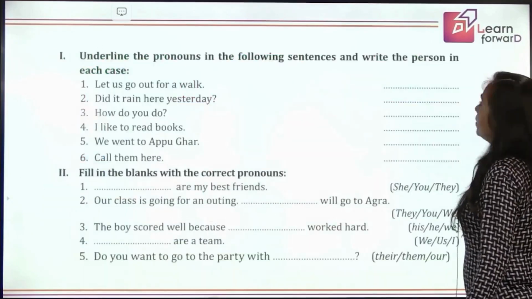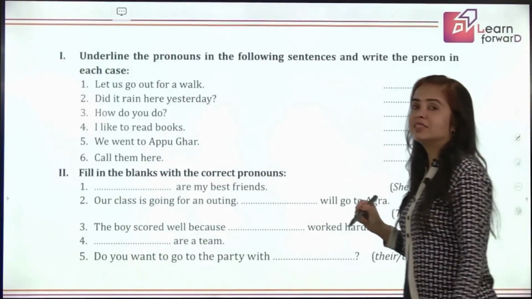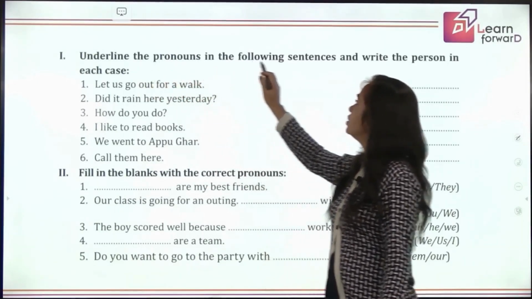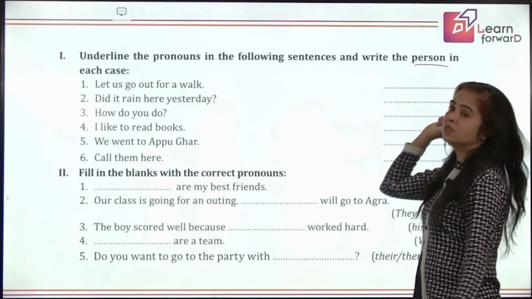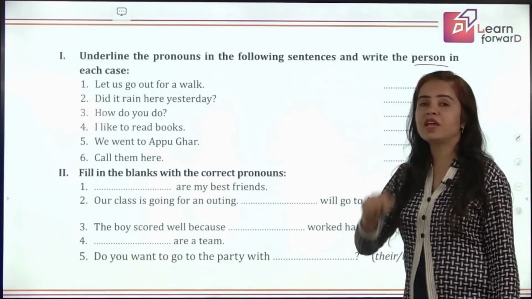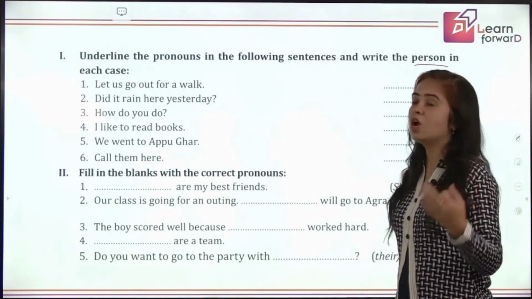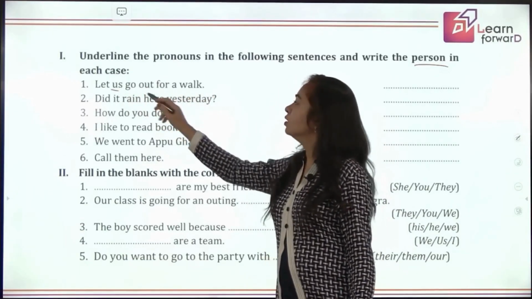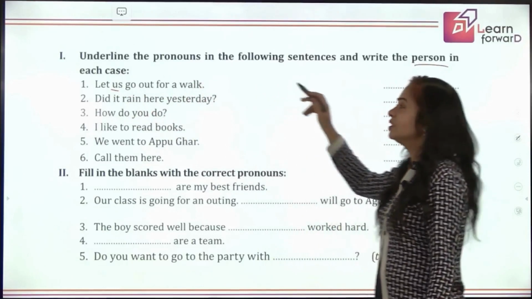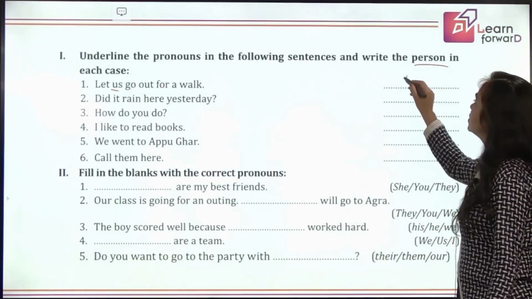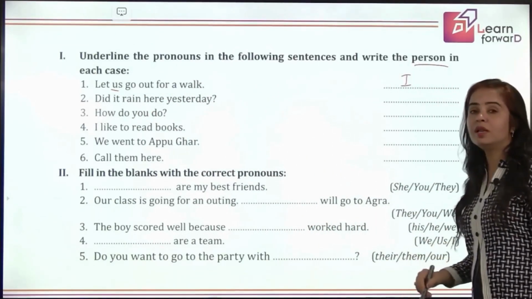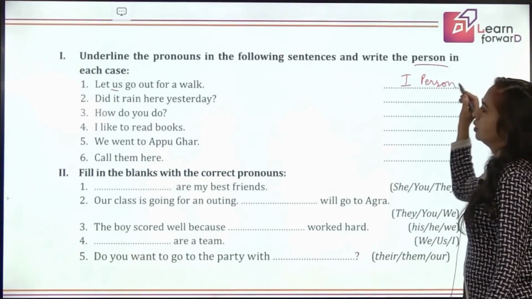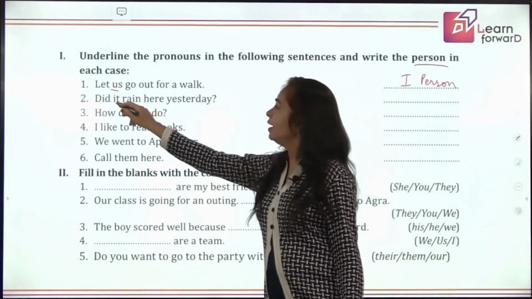Now we have an exercise just to see how much you have understood about pronouns. Underline the pronouns in the following sentences and write the person also. In personal pronouns, we have learnt about three persons. Let us see how much you can make out. Let us go out for a walk. So what is us here? Which person is it? Very good. This is first person plural, but you don't have to write that. Just write down first person. That's it.